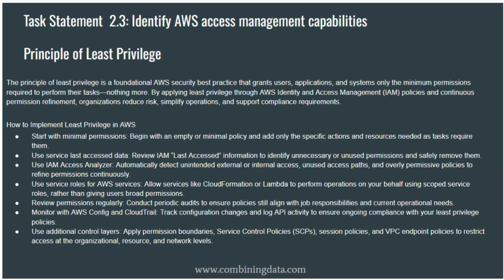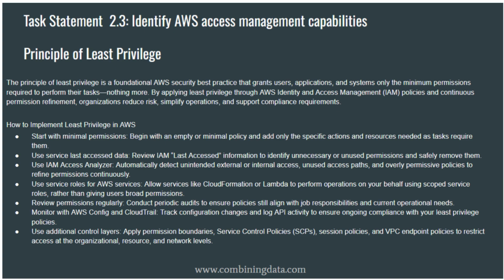Least privilege isn't only for people. AWS services should also use service roles. For example, instead of giving a developer broad permissions to deploy infrastructure, you can allow CloudFormation or Lambda to act on your behalf using tightly scoped roles. This reduces human access and improves security and automation.